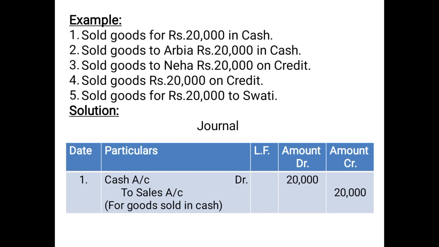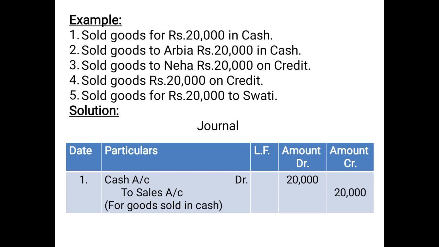So which will be the two accounts which will be affected? Cash and sales. Why sales? Because whenever the goods are sold, irrespective of whether in cash or credit, the sales account will always be credited. And we are getting cash, or the business is getting cash in return. That means cash is coming in. So the entry which will be framed is cash account debited to sales account, the same entry. And since the amount is the same here, cash account debited 20,000 to sales account 20,000.